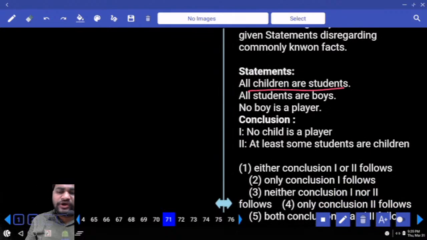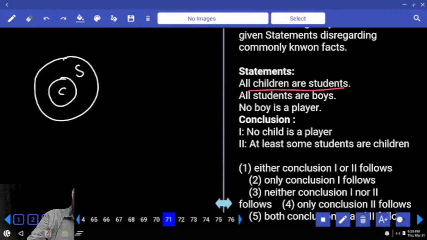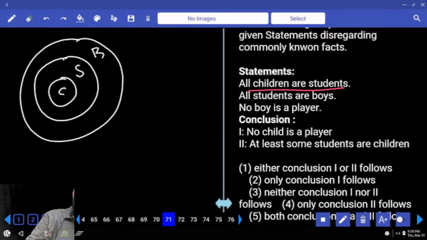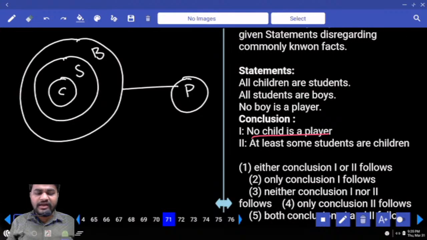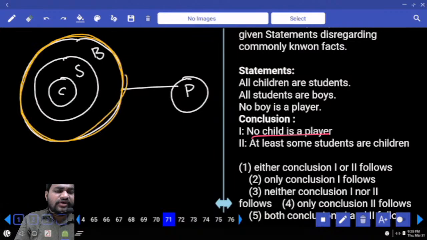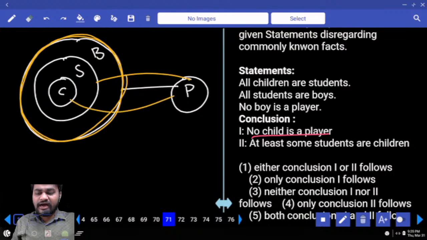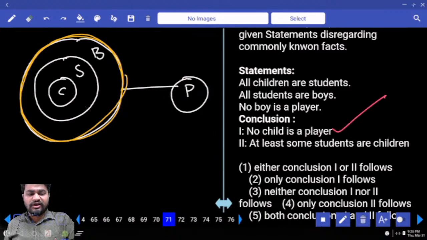All children are students. All students are boys. No boy is a player. Conclusion 1: No child is a player. Try to understand. It is clear that no boy is a player. When no boy is a player, then I can confirm that no student is a player, and no child is a player either. So it is valid, and conclusion number 1 will be true.